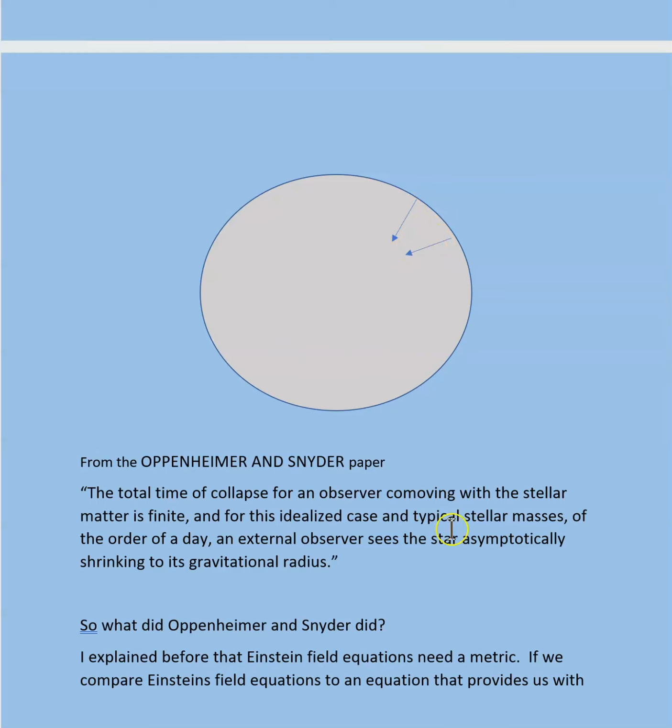And for this idealized case, typical stellar masses, of the order of a day. So within a day, this star would collapse to a singularity. Within a day. But an external observer sees the star asymptotically shrink into its gravitational radius. But for someone looking from outside, this will never end. These people are there. They just keep moving very, very slowly. So this is another problem.